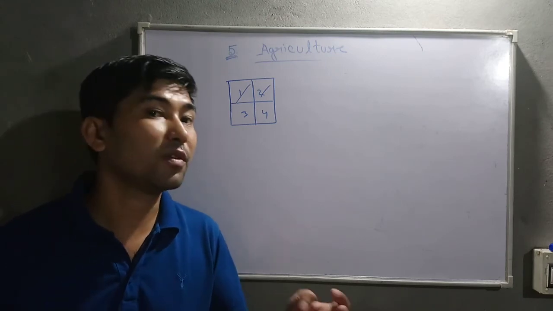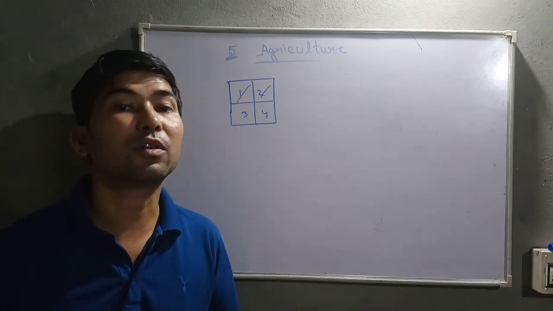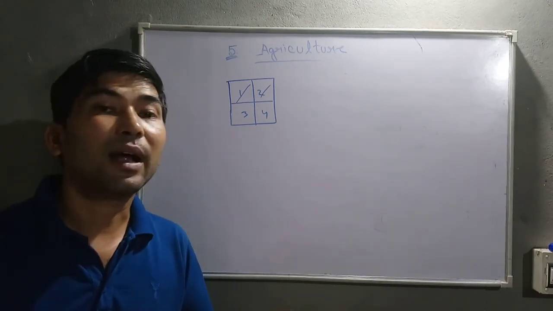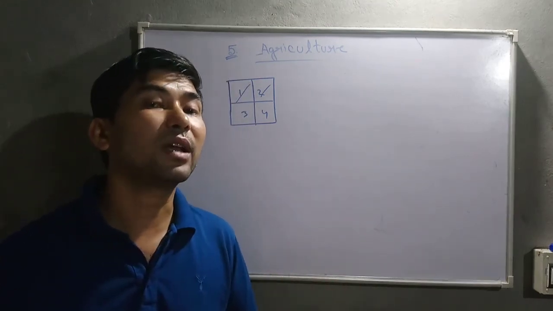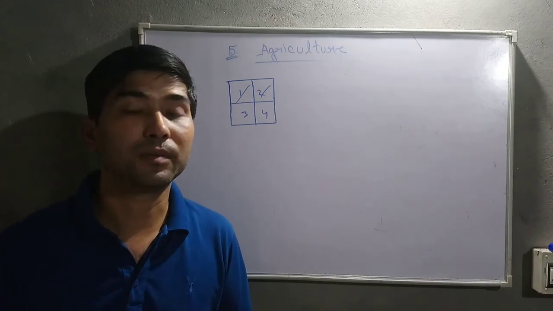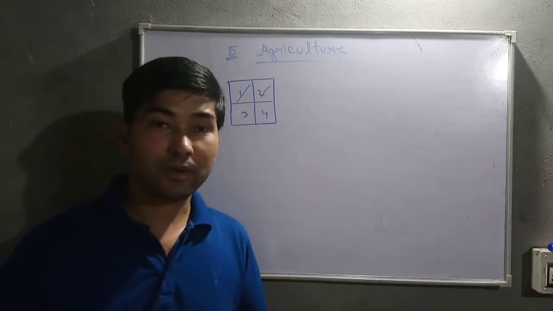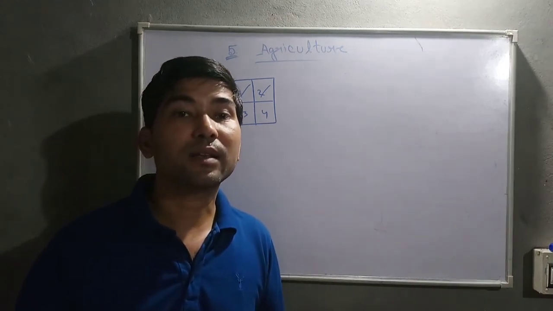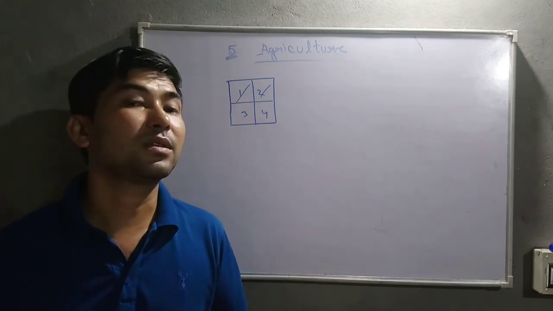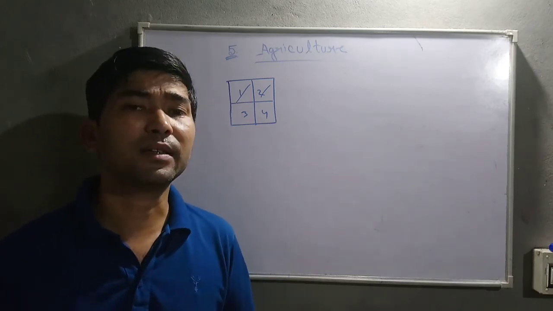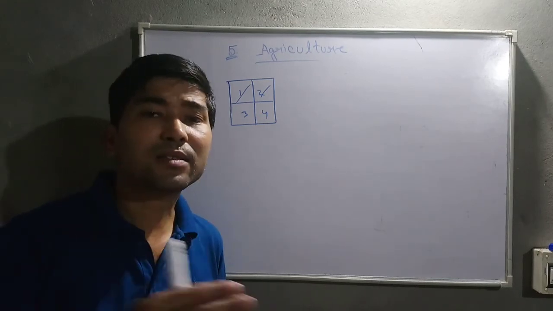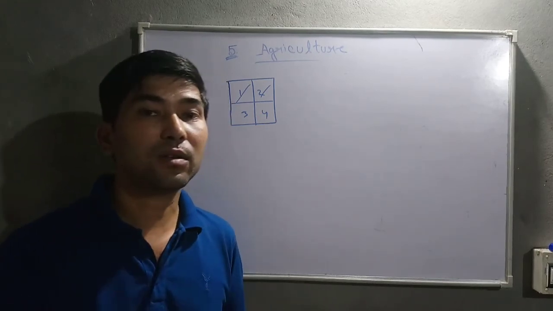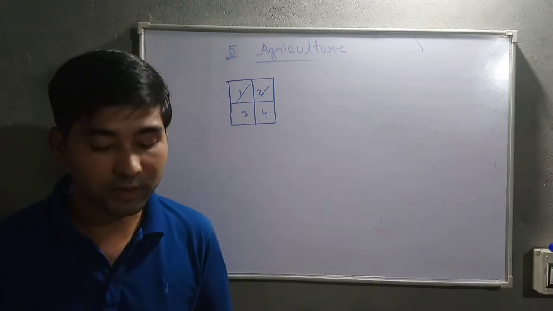As I told, it may be flood, it may be drought, it may be crop failure. As they were unable to sell in the market because there is no crop, she was not able to get the new loan. Because she can't sell in the market, she is unable to pay the last loans. If she pays the last loans, then only she is going to get the new loans.